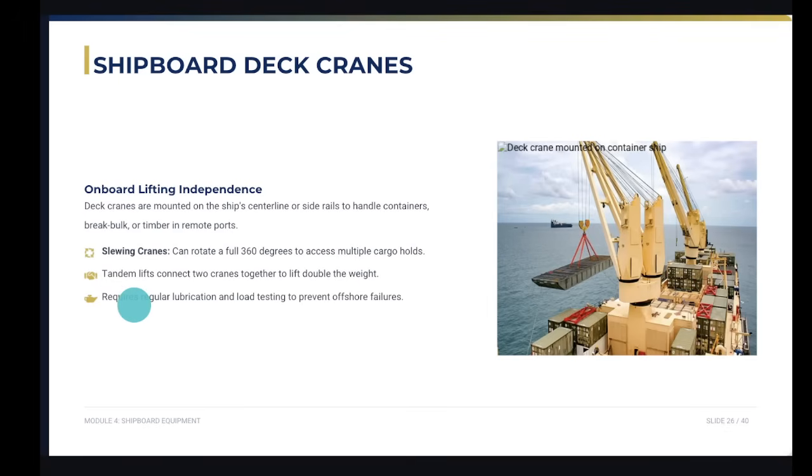So we have here the shipboard deck cranes. These are typically mounted along the ship's center line. They can rotate a full 360 degrees to access multiple hold screens, and can be operated in tandem to lift double the weight. Tandem links the two cranes together to lift double the weight.